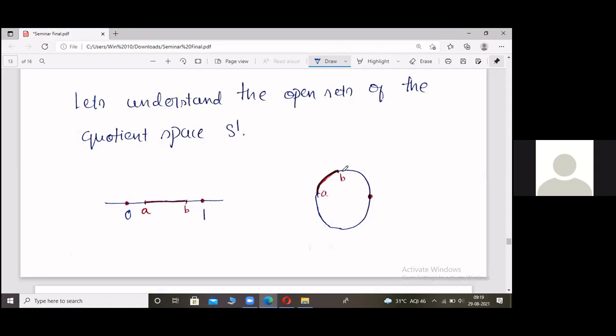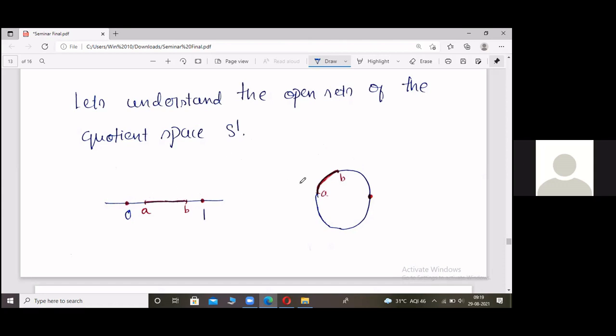Okay, for this to be open, what do we have to check? Its inverse image must be open in X, right? That's how we had defined the quotient topology. So if we open this red dot, we get back this, and the inverse image is basically an open interval in closed interval 0, 1. Is that open in closed interval 0, 1? Yes, because we have the usual topology here.